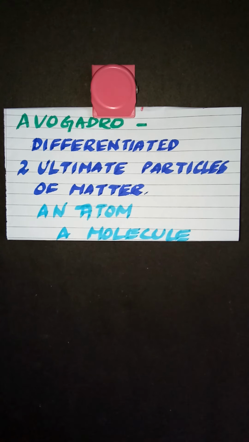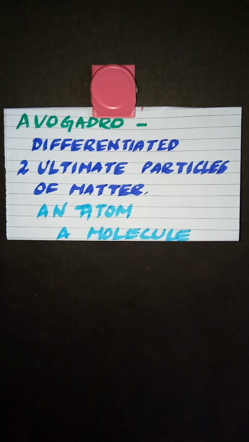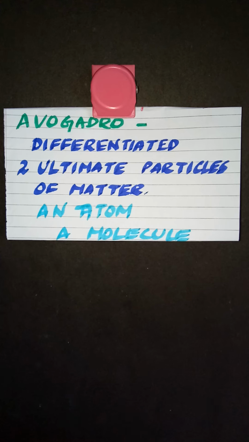Avogadro solved this problem by clearly distinguishing between the two ultimate particles of matter, that is an atom and a molecule. He was the one to give a proper differentiation between an atom and a molecule. According to Avogadro, an atom is the smallest particle of an element which can take part in a chemical reaction.